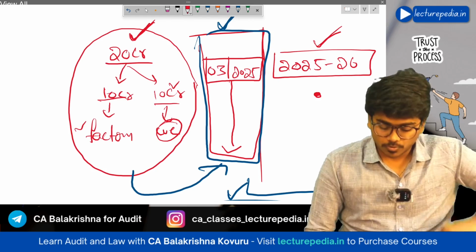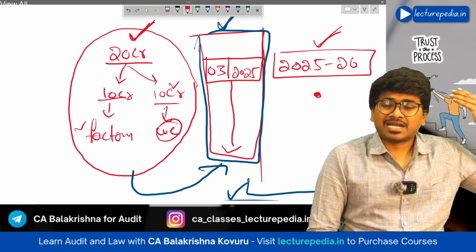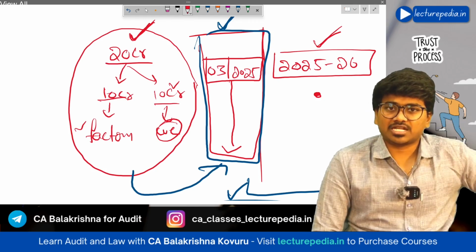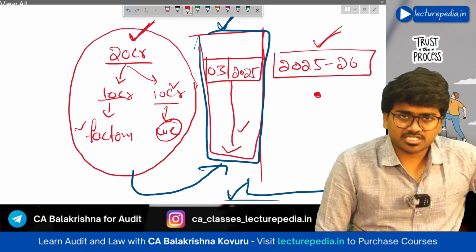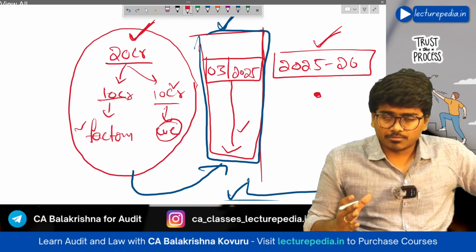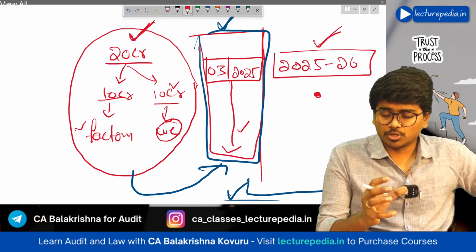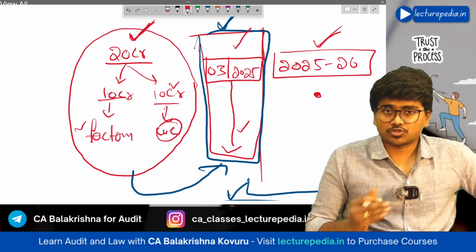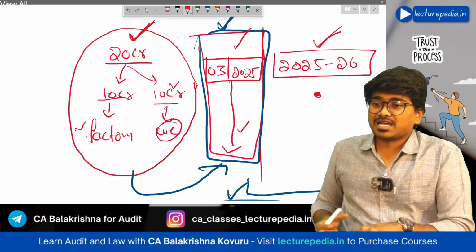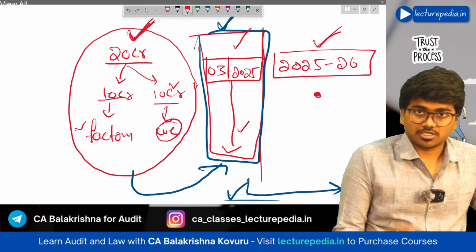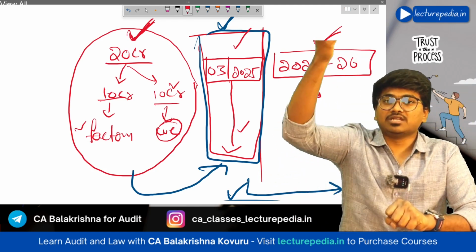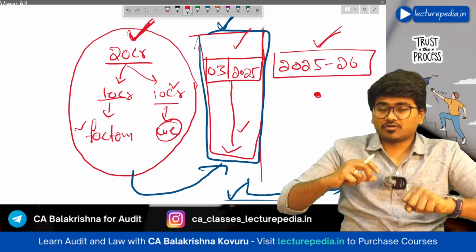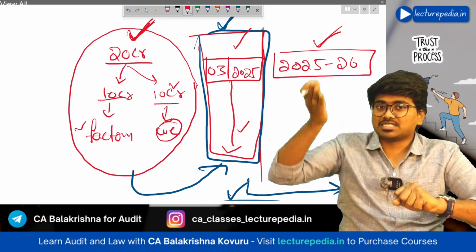So for this, what you will do, you will take the unadjusted financial information. For this purpose, the unadjusted financial information would be the audited financial statements for the year 2025. Now you have taken the unadjusted financial information, which is the financial information for March 2025. For this you will make adjustments. These adjustments: you have raised 20 crore, so capital will increase, bank balance will increase, and let's say you have deployed 10 crore out of this 20 crore for construction of a factory, so assets will increase.